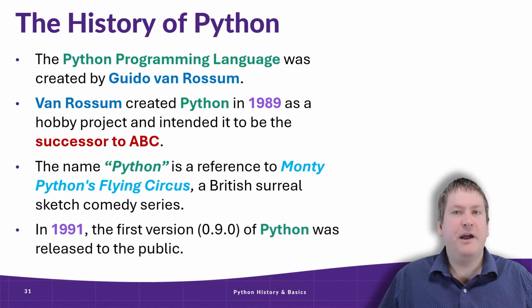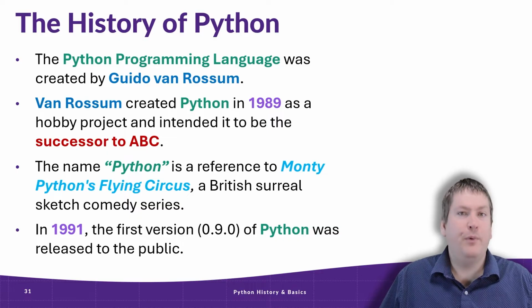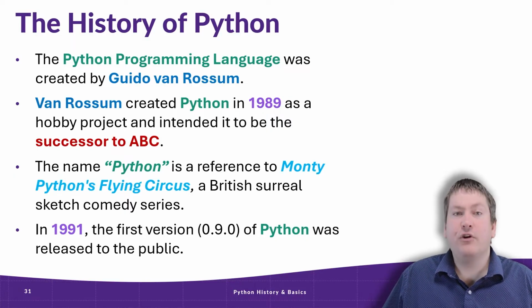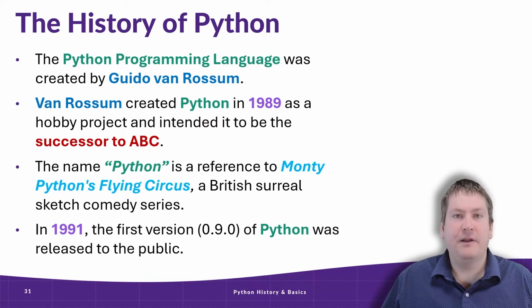The first public release of Python was published in 1991 and was labeled as version 0.9.0. Since that early version in 1991, the popularity of Python has exploded, as has the number of developers working on Python, which has led to the creation of the Python Software Foundation, which is a nonprofit organization devoted to advancing open source technology related to the Python programming language. The Python Software Foundation is the current owner of Python's intellectual property and is responsible for Python's code development.